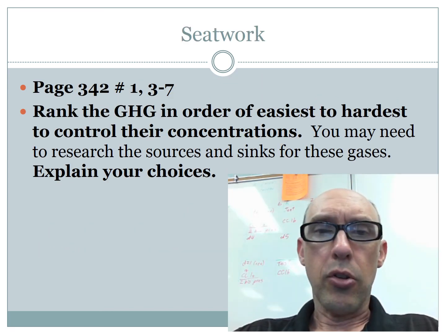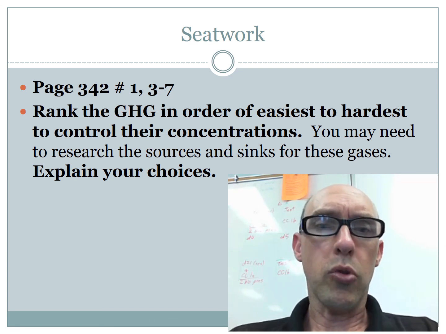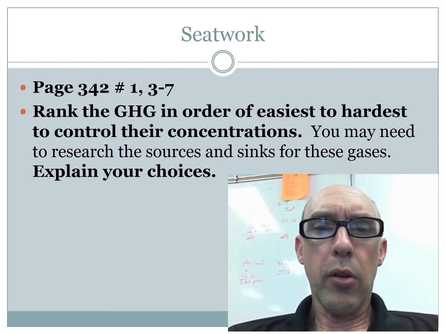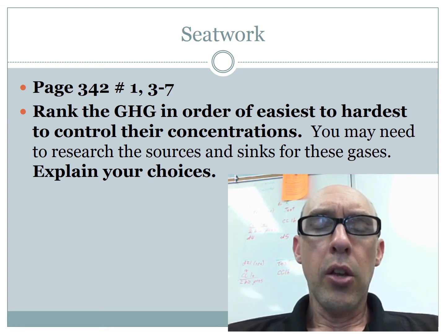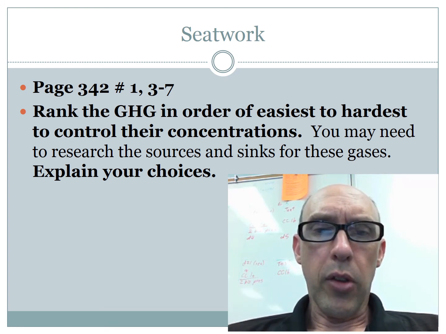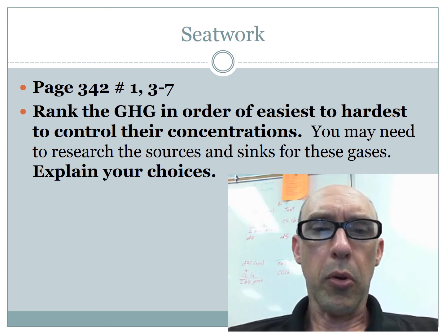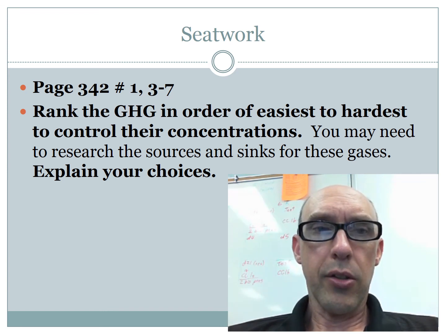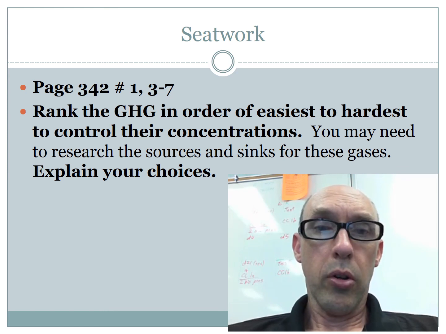So in class, your seat work is going to be the following. You're going to look at page 342, numbers 1 and 3 to 7. But the other thing we're going to do is we're going to have you rank the greenhouse gases in order of easiest to hardest to control the concentrations. So you're going to have to do a little bit of research, use your phones and figure that out. But we can do all of that in class. And we're going to try and determine a ranking for how well you think we can control each of these gases. And that's our starting point for global warming.